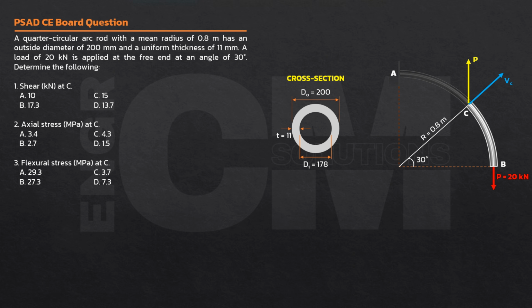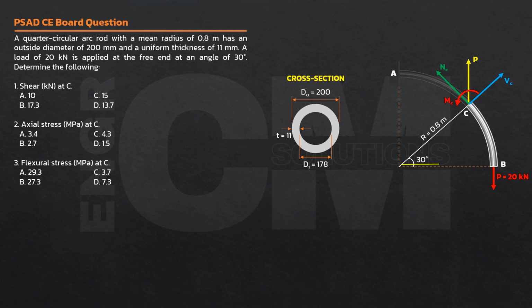That's the shear force. Ang normal or yung axial force dyan is yung perpendicular sa area. So, this is your normal force at C. Then, since it is a continuous member, meron siyang bending moment. And that's the moment at C. Now, may angle yung P. Para makuha yan, kailangan mo ng angle, kaya i-component lang natin sa VC at NC. Kaya gawin natin siyang component.